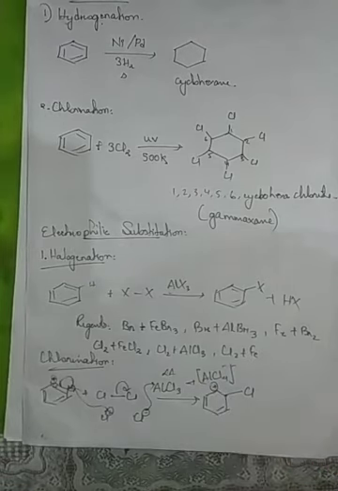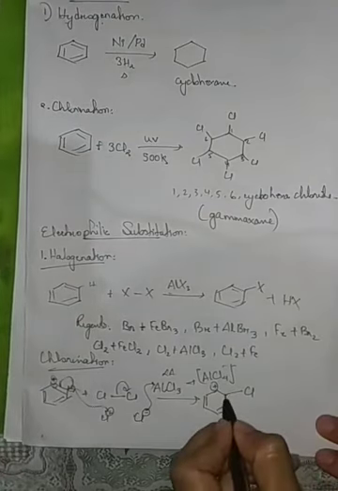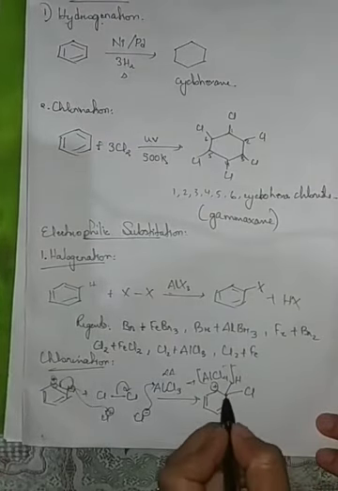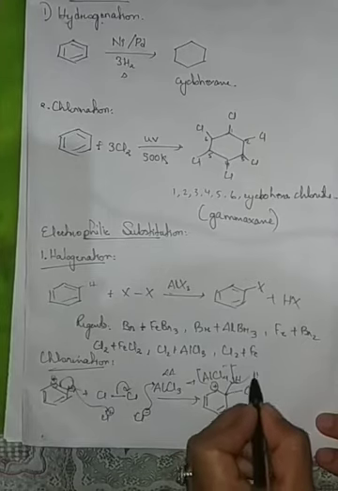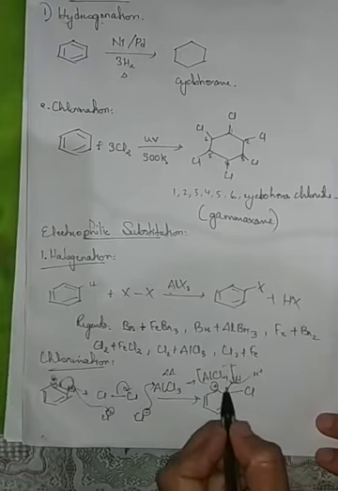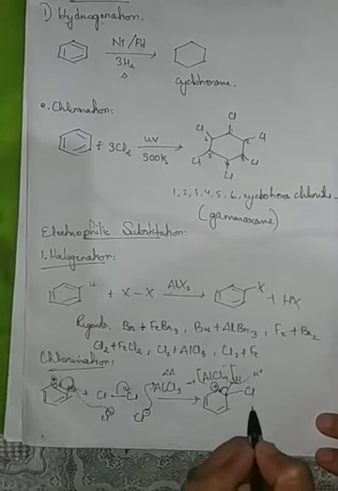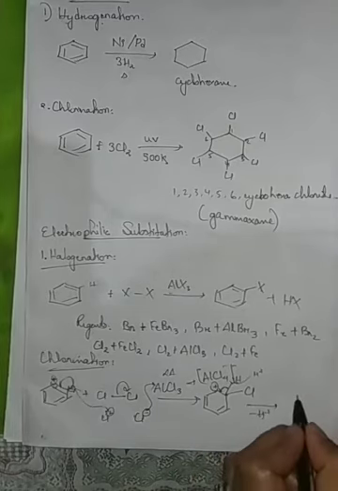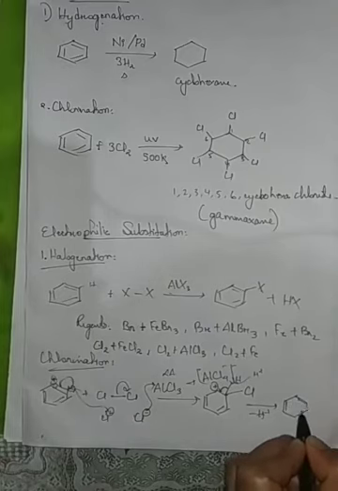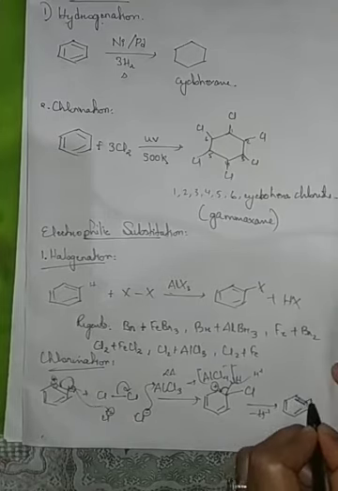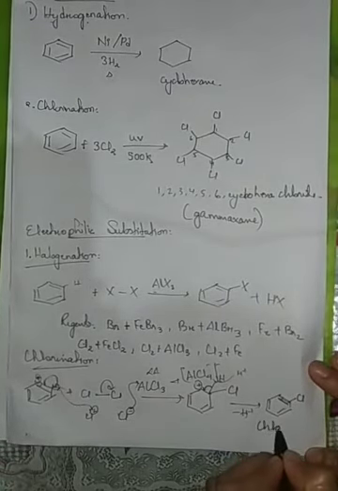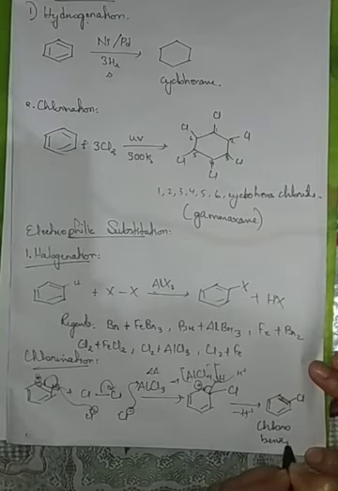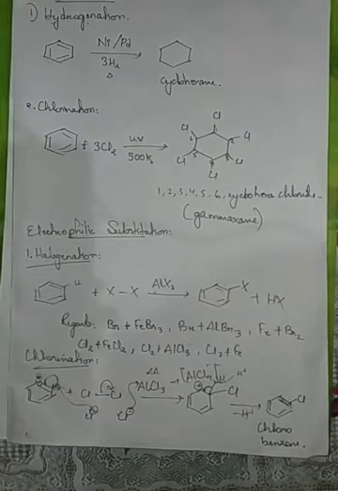Therefore we know that in every such chemical reaction, there is a hydrogen atom in this place, so there is loss of this hydrogen as a proton. It goes out as H plus, and then this bond along with 2 bonding electrons forms a pi bond here with removal of H plus, and a double bond would be formed here. This would be known as our chlorobenzene, and in this way the chlorination reaction takes place.